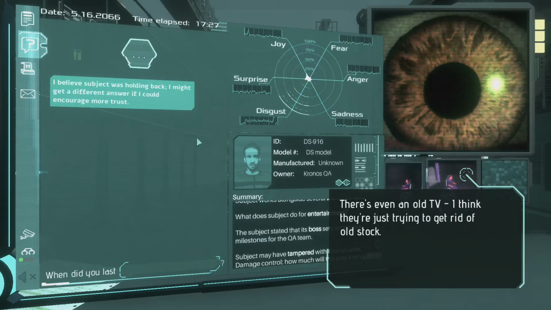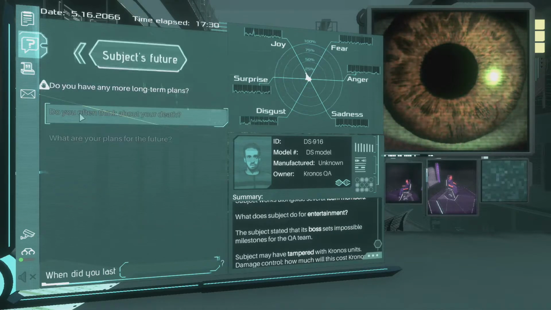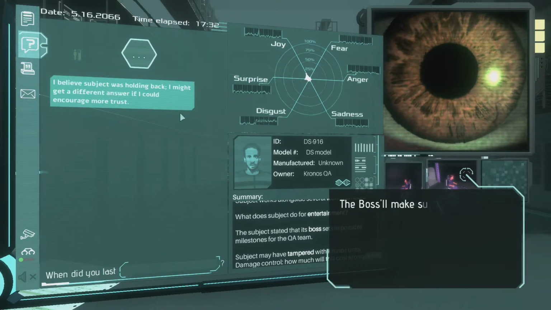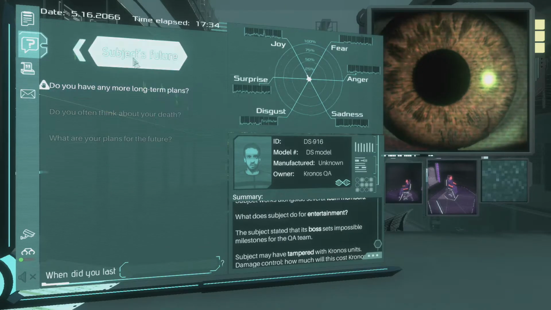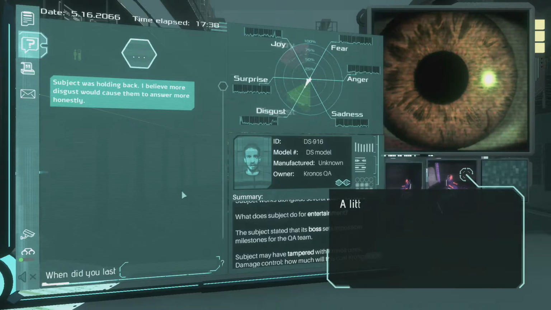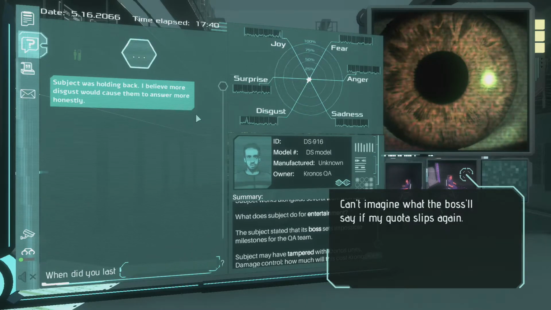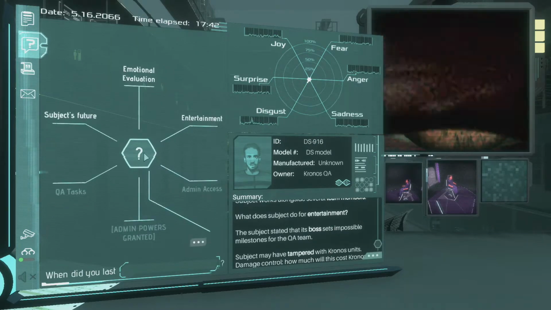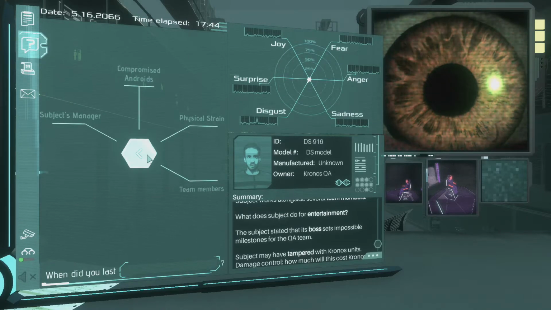Entertainment center? Okay, no, he's still not talking about that. Subject's future. Long-term plans? Why would I? The boss makes sure I don't have a future anyways. Okay, that's nothing. How do you feel right now? Nothing much right now. Okay, like he's still holding back there, but there's nothing more I can ask about.